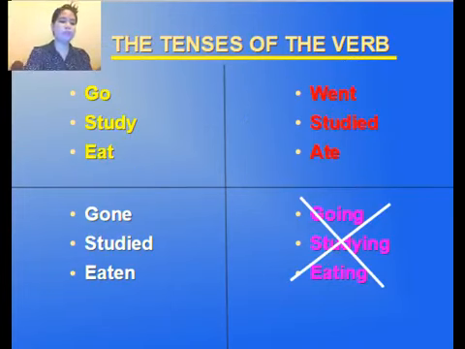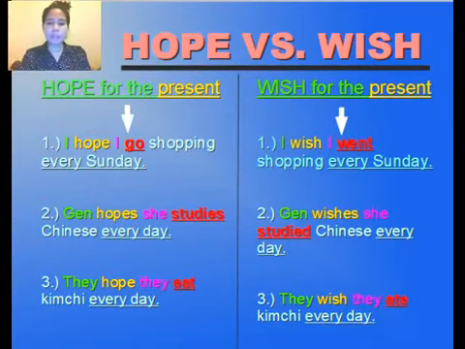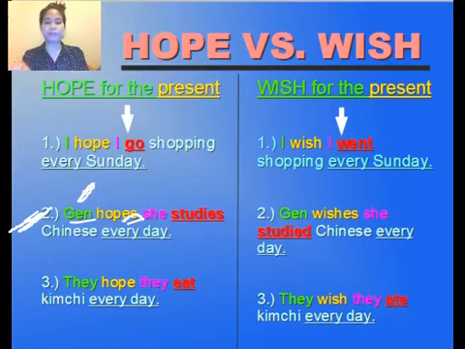Next, let's move on to number 2. Hope for the present. So if you hope for the present, Jen hopes she studies Chinese every day. I'm using Jen there. Jen is only one, the singular. So that's why I'm using hopes. Hopes there is actually with S because I'm using Jen. It's only one. And she studies Chinese every day. So studies, because she is only one. So it's in the simple present.